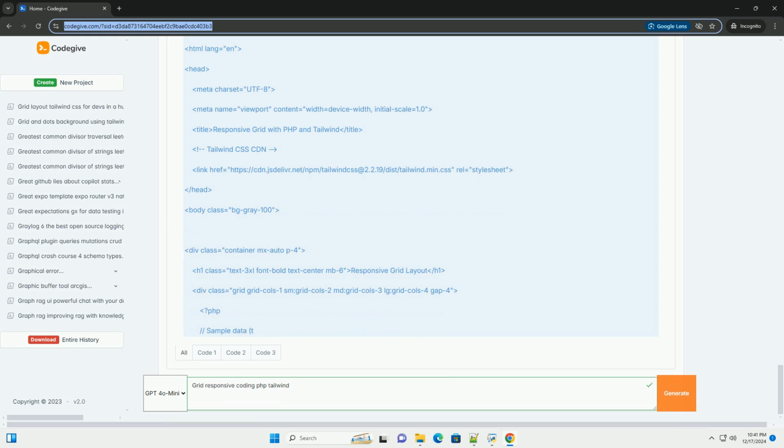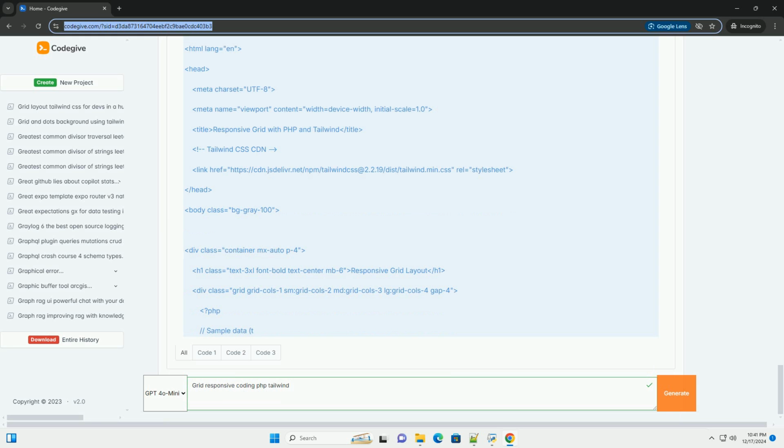Tailwind CSS CDN. Link href equals https://cdn.jsdelivr.net/npm/tailwindcss@2.2.19/dist/tailwind.min.css rel equals stylesheet. End head. Body class equals bg-gray-100.